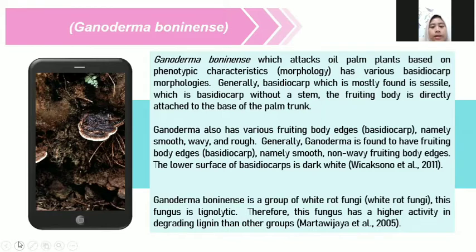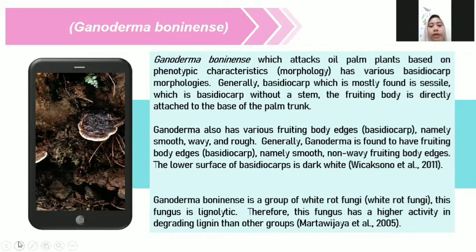The fruit body is directly attached to the base of the plant trunk.